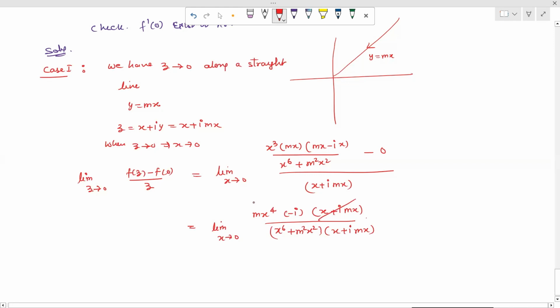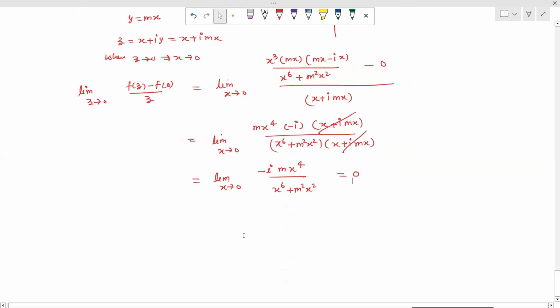So this term and this term will cancel. So the limit x tends to 0 of minus iota m into x raised to the power 4 upon x raised to the power 6 plus m square x square. So when we put x tends to 0, in the numerator having x term, this gives us 0.